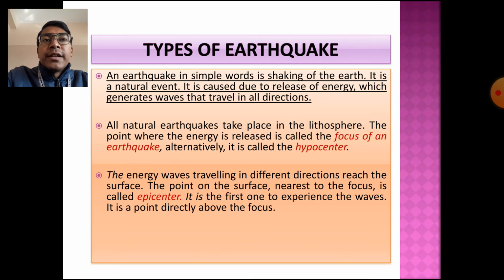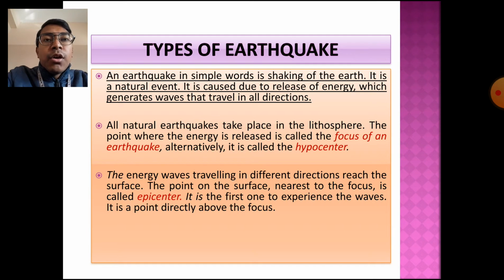What is an earthquake actually? An earthquake, in simple words, is shaking of the earth. It is a natural event. It is caused due to the release of energy which generates waves that travel in all directions.